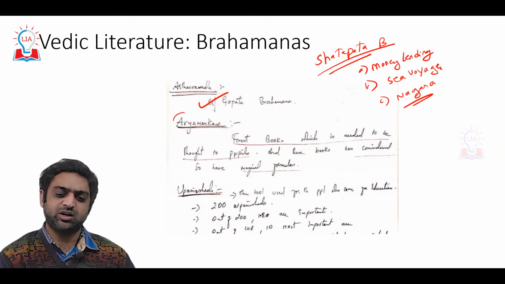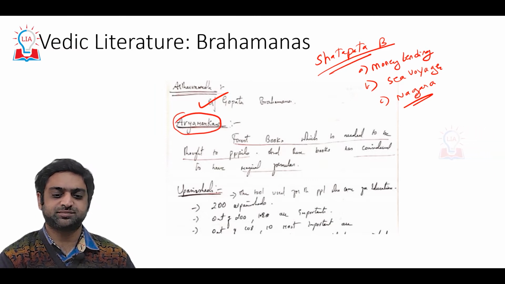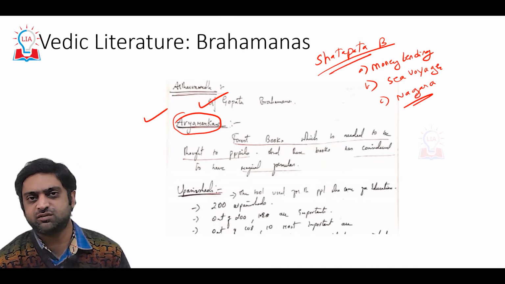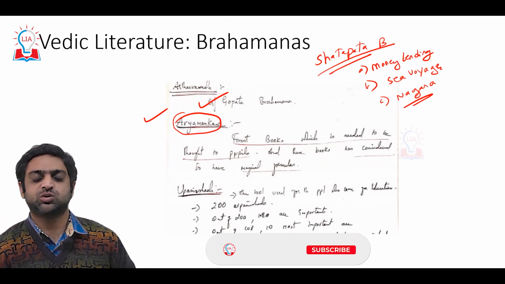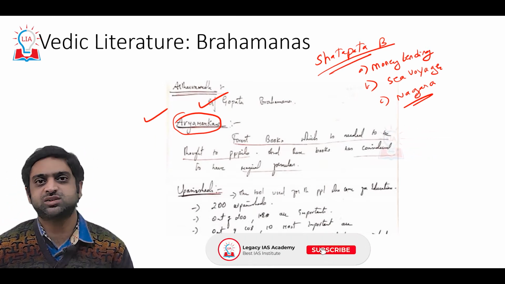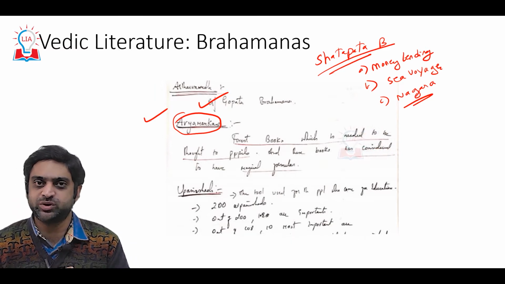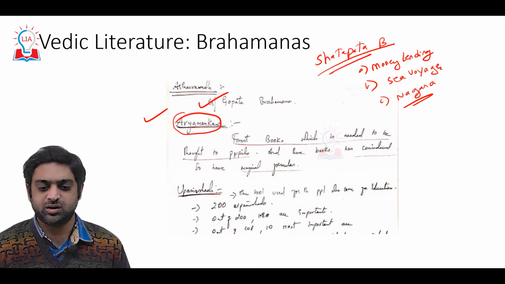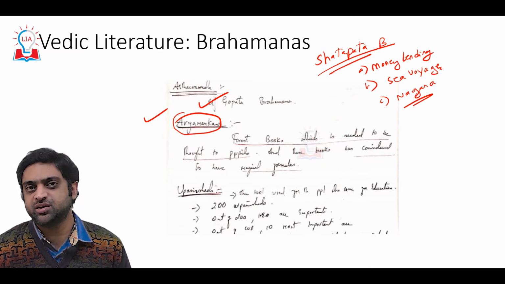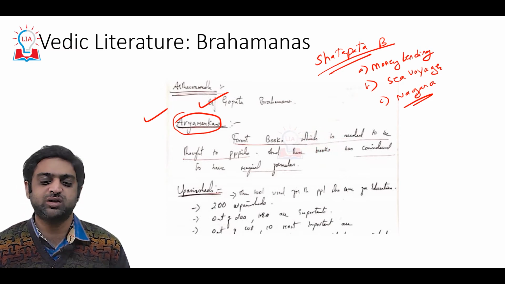Then, as I already told you, these Aranyakas were forest books which were believed to have magical formulas in them, and the students who used to enter the Brahmacharya ashrama, the pupils, were being taught with the help of the Aranyakas. These magical formulas were being taught to them.